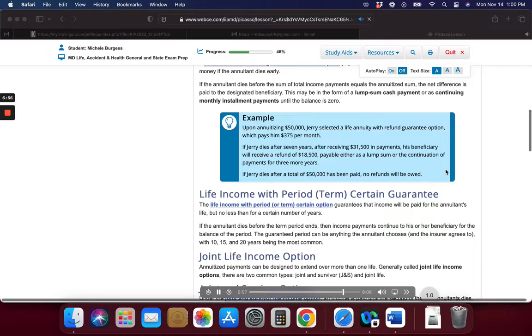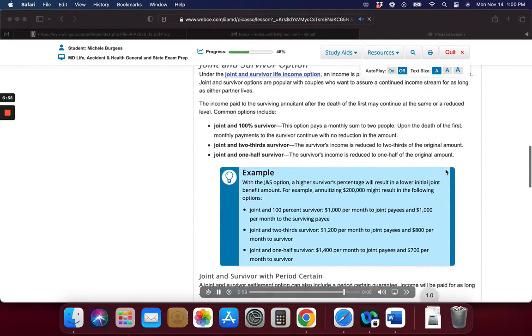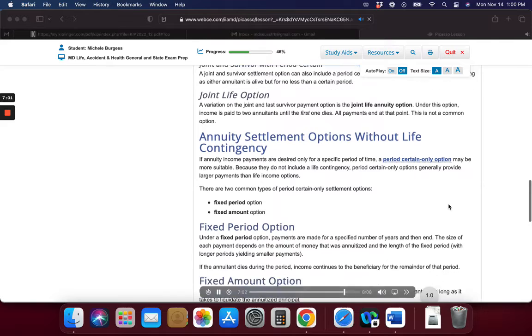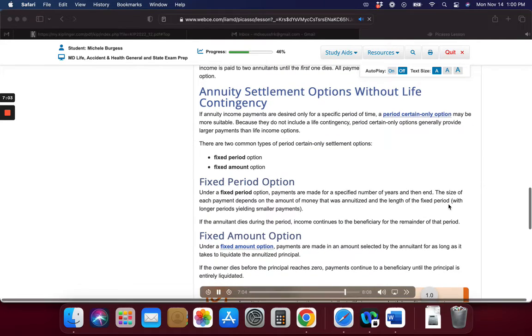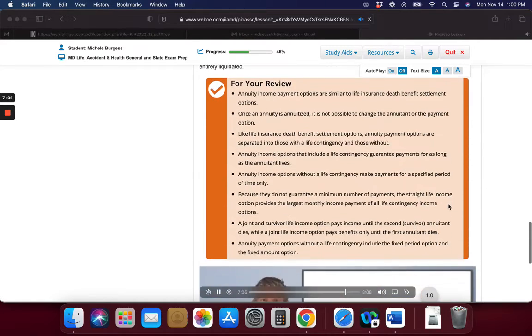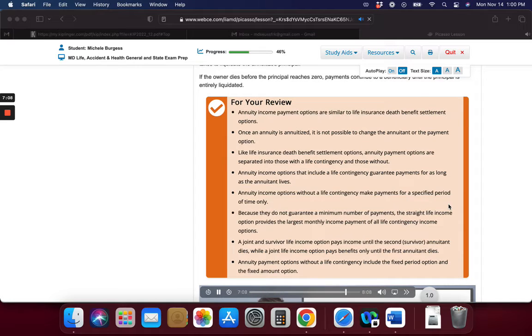For your review, annuity income payment options are similar to life insurance death benefit settlement options. Once an annuity is annuitized, it is not possible to change the annuitant or the payment option. Like life insurance death benefit settlement options, annuity payment options are separated into those with a life contingency and those without. Annuity income options that include a life contingency guarantee payments for as long as the annuitant lives. Annuity income options without a life contingency make payments for a specified period of time only.